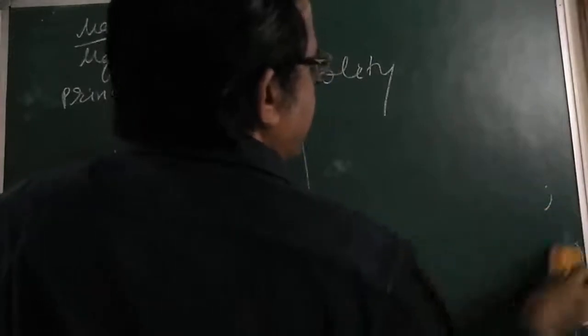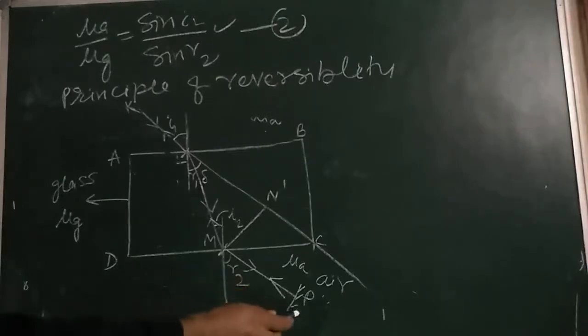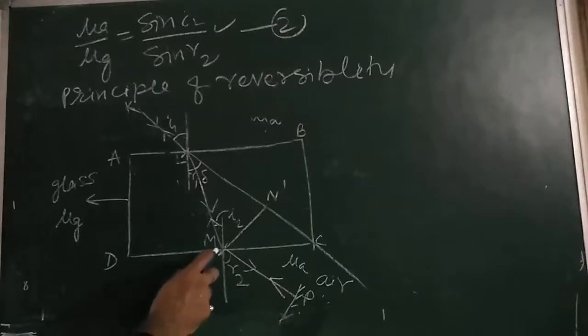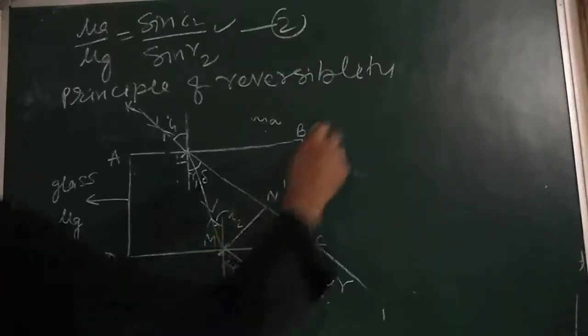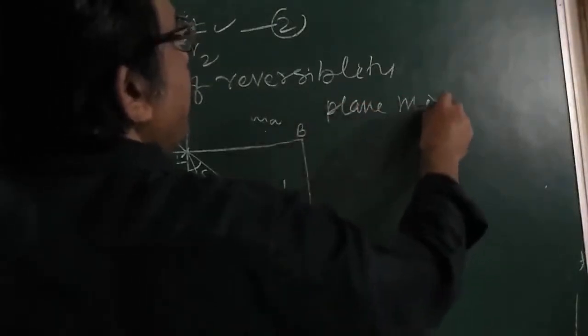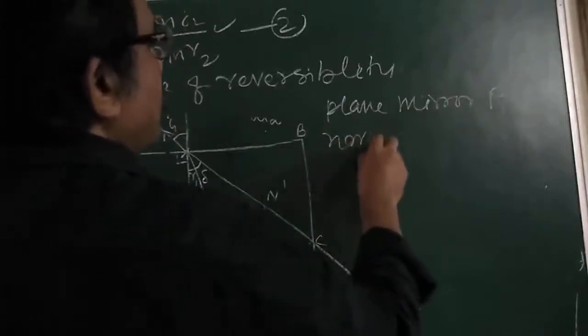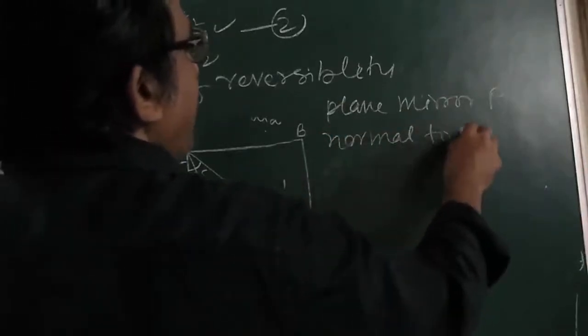So now again see that. Imagine a plane mirror P held normal to the path MN, and I can say here it is N. So now write down, imagine a plane mirror P normal to the path MN.